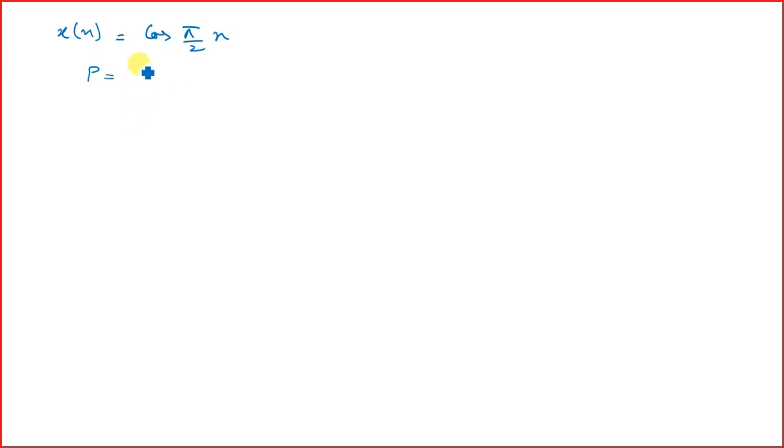So the power is given by limit n tending to infinity 1 by 2n plus 1, summation n equals minus N to capital N, cos square pi by 2 n.